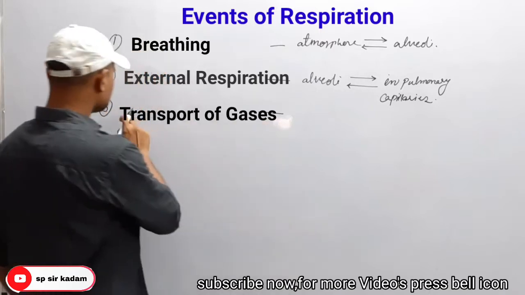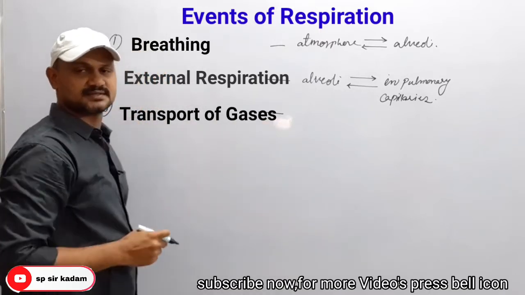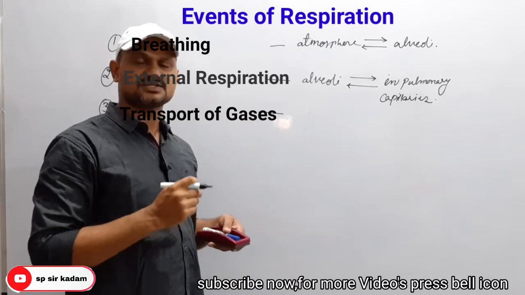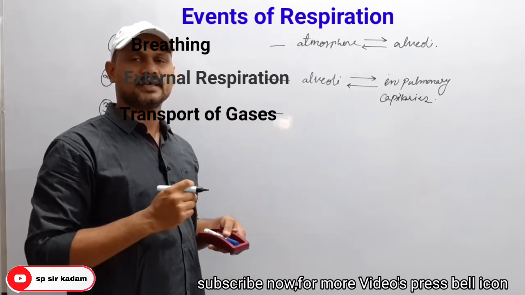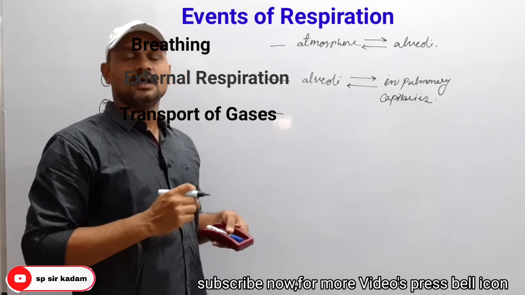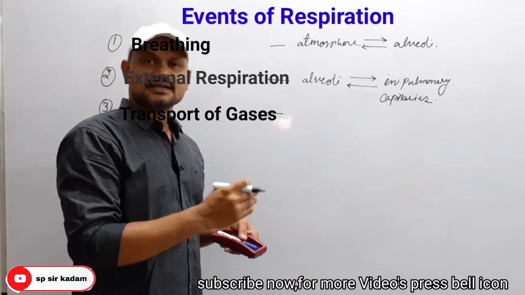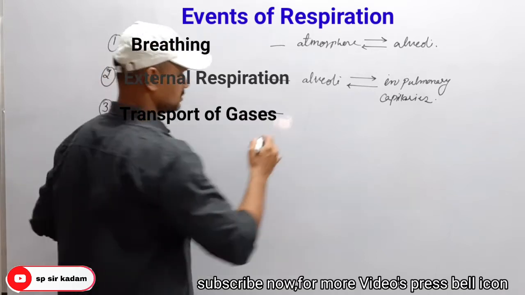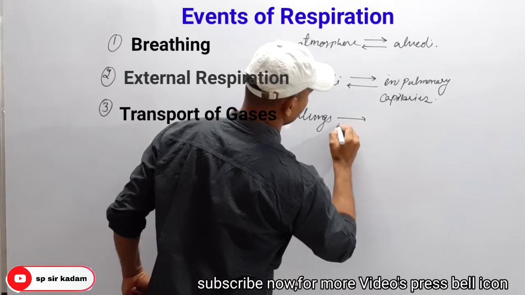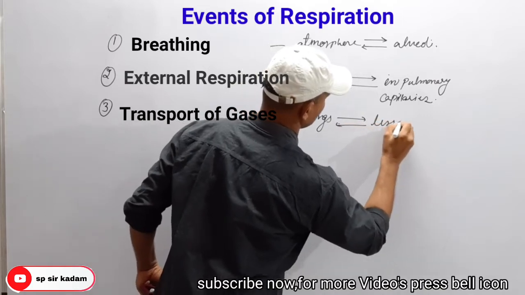And the third step is transport of gases: exchange of oxygen and carbon dioxide by blood between lungs and tissues.